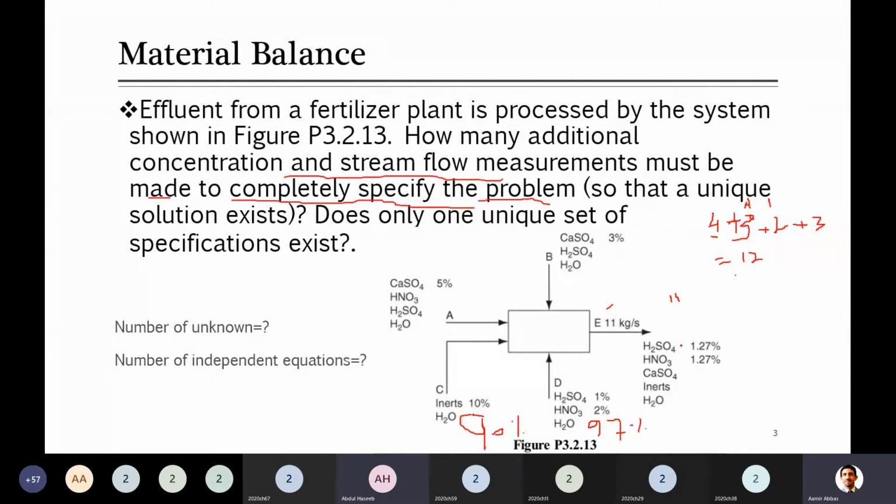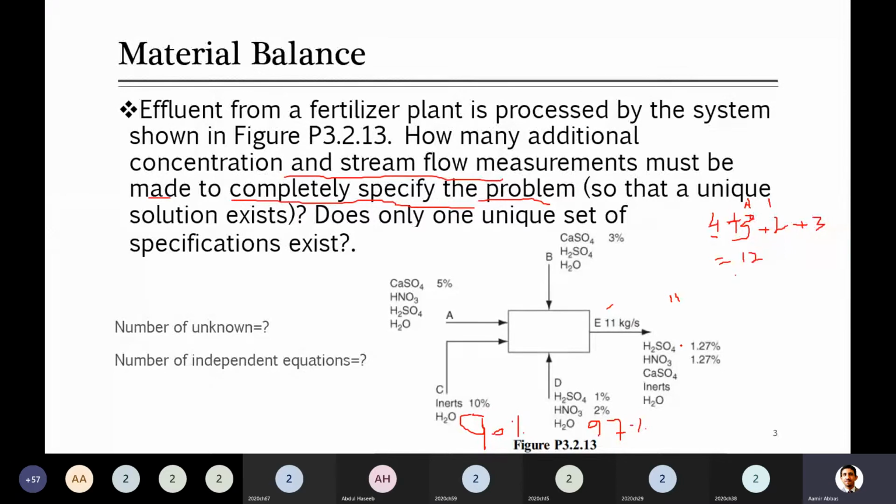So what is the degree of freedom? 6. The degree of freedom is 6. What does this mean? Is it an over specified or under specified system? Under specified. Under specified systems are those in which the number of unknowns is higher. Here the number of unknowns is 12 and your equations are fewer than that.